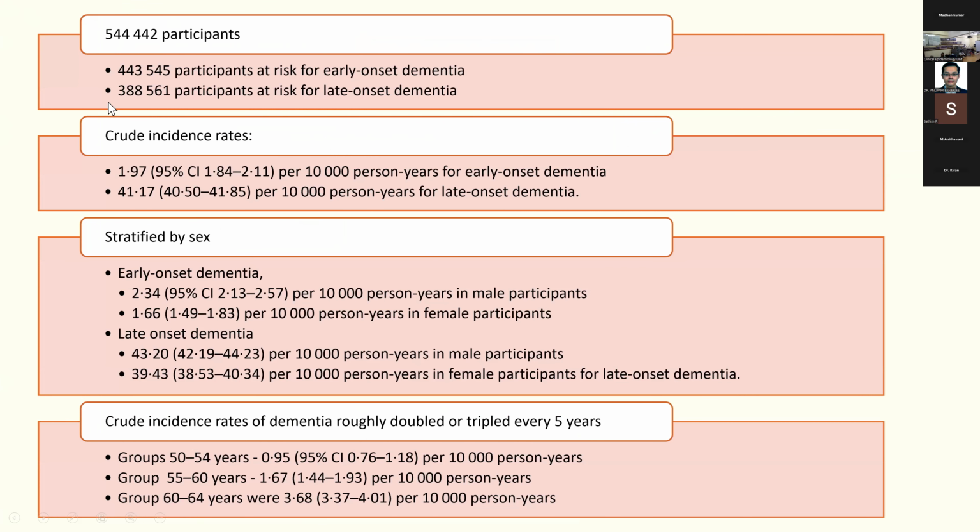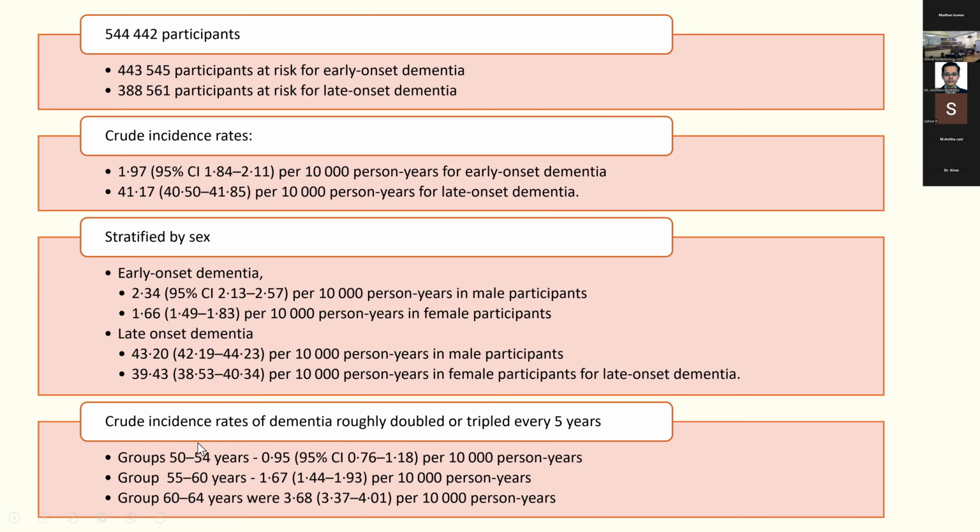Now look at the incidence rates. The incidence rate for early onset dementia was 1.97, and for late onset dementia was 41.17. If you stratify by sex, you find that the incidence rates are higher for males. In early onset dementia, the incidence rate was 2.34 in male and 1.66 per 10,000 person years in female participants. In late onset dementia also, it was the same. It was more in the male participants and less in the female participants.